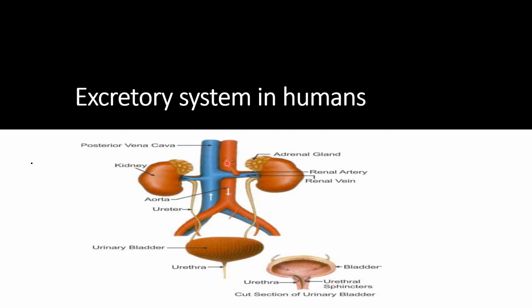And here what you are seeing are the veins and arteries. So this is the artery that will bring oxygenated blood to the kidney, and the blue-colored one you are seeing is the vein, the posterior vena cava. It carries the deoxygenated blood from the kidney and delivers it to the heart.